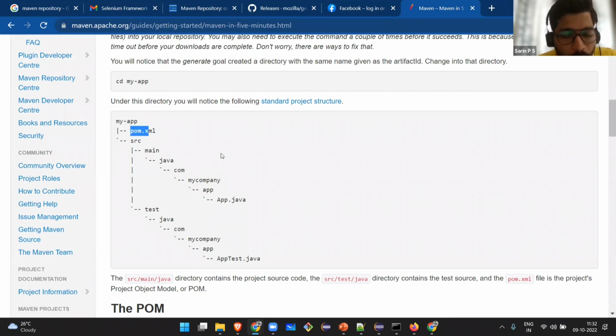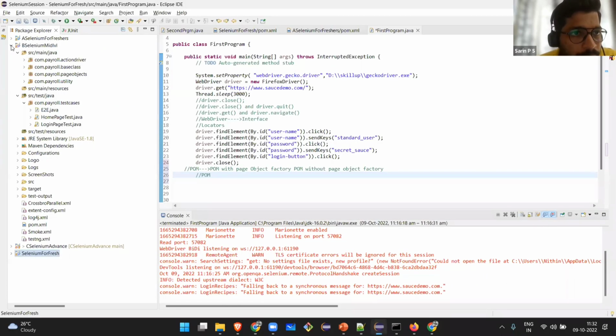Application name, you will have pom.xml. After that you will have source with main and test. Okay, I will show you here. See, this is my application, Selenium mid-level. Inside that I have source. Inside source there is main Java.